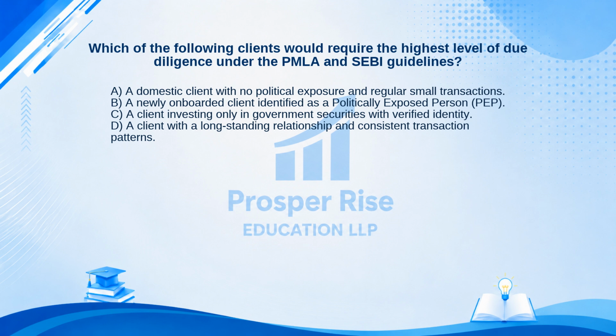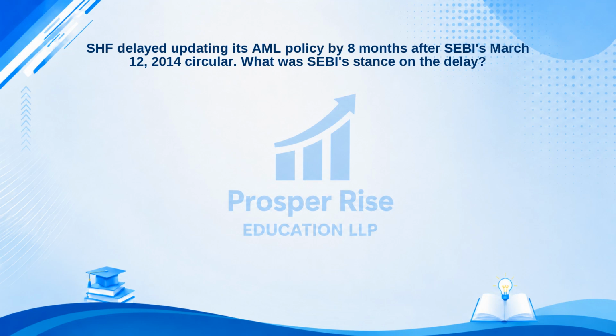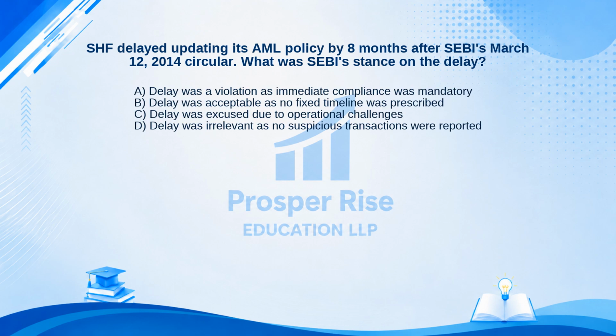The correct answer is option B. Let's see why. PEPs require enhanced due diligence due to the higher risk associated with their political exposure. Let's tackle this exam question. SHF delayed updating its AML policy by 8 months after SEBI's March 12, 2014 circular. What was SEBI's stance on the delay? Here are your options. A.